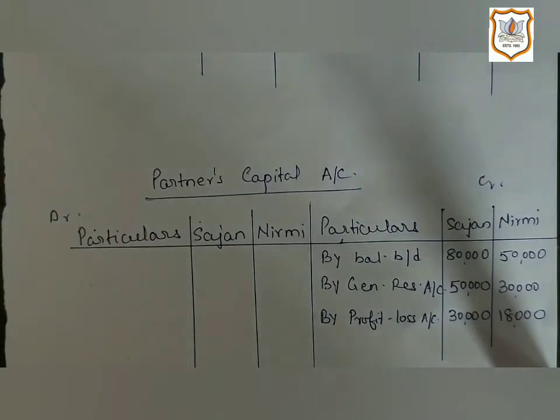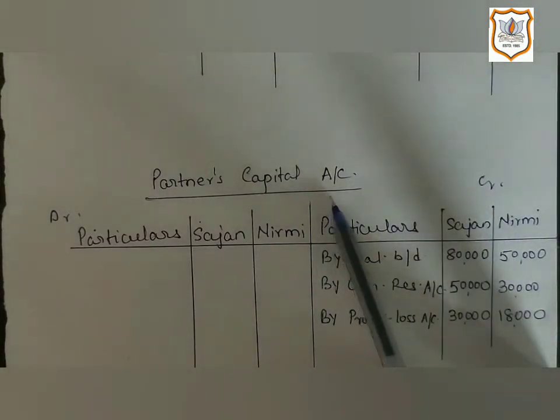The next is given in the balance sheet 48,000, that is profit and loss account, which is given on liability side. As liability is a credit balance, then as I told you earlier, if profit and loss account has credit balance, that means it is accumulated profit. So accumulated profit will be recorded on credit side of partners capital account.